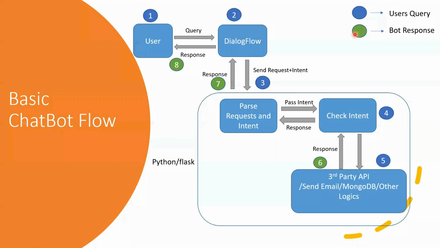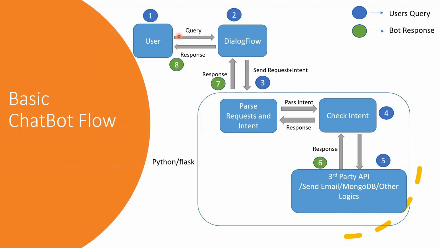Now let's discuss a basic chatbot flow. You will be able to see two colors here, blue and green. Blue represents the user's query and green represents the bot response to that particular query. Now you will be able to see that there is a stepwise implementation of the user query, user request, and then the bot response to the user for that particular query.